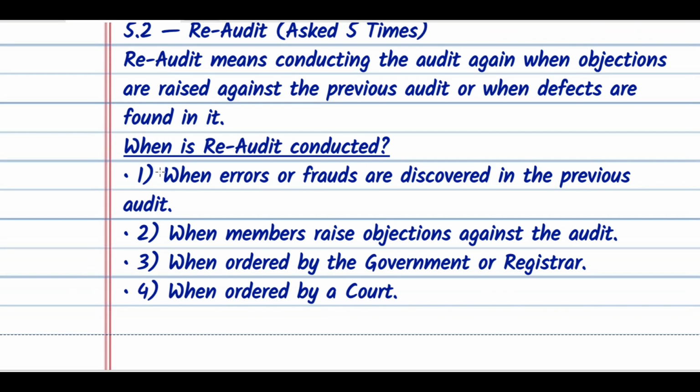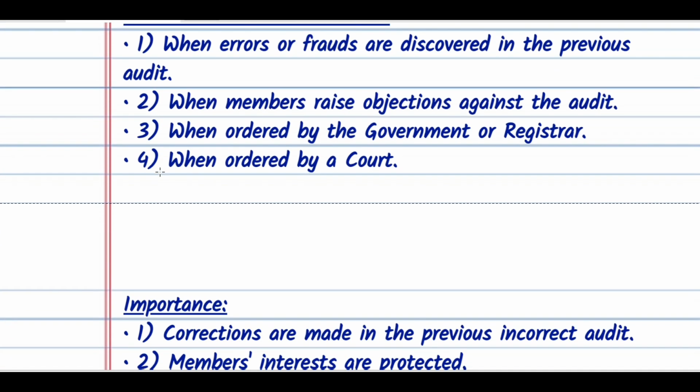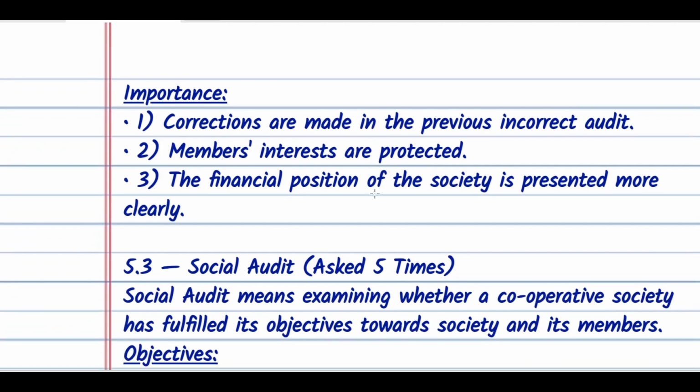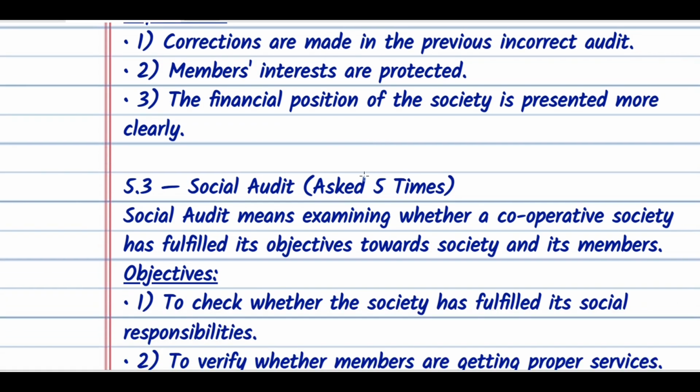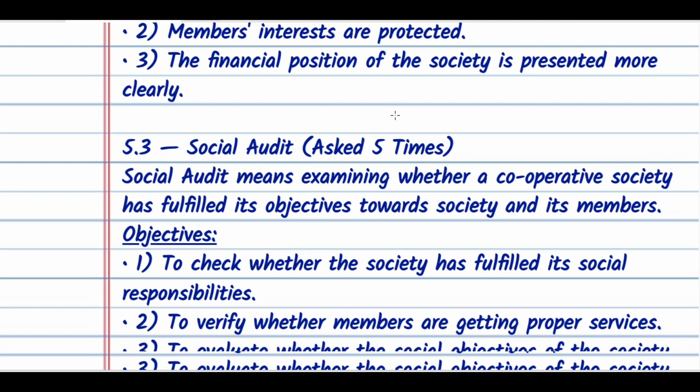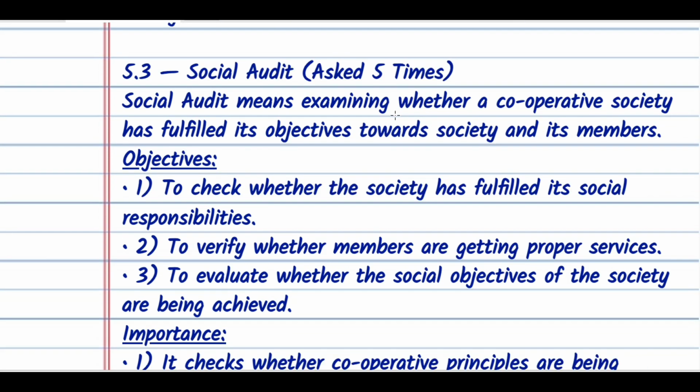Next, importance. Here, wherever they are, you must underline the headings and subheadings, as I have done here. Number 1, corrections are made in the previous incorrect audit. Number 2, members' interests are protected. Number 3, the financial position of the society is presented more clearly. So this much you should write, at least 3 to 4 points, not much more than that. We don't need to write long answers, we just have to answer accordingly.